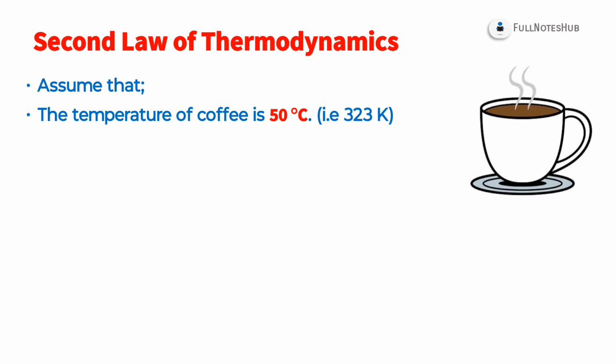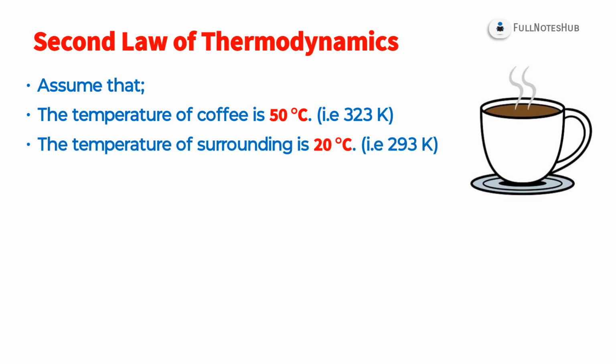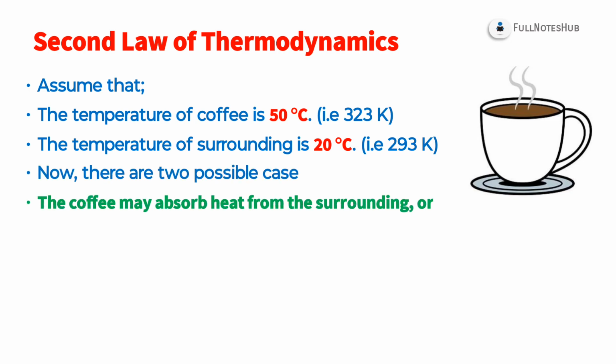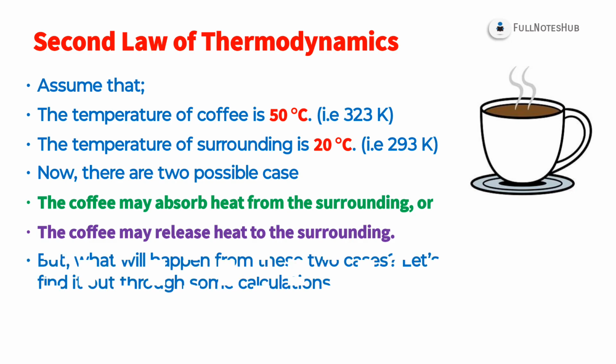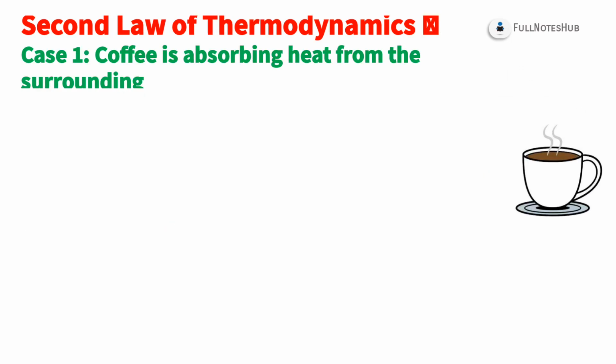Assume that the temperature of the coffee is 50 degrees Celsius. The temperature of the surrounding is 20 degrees Celsius. Now, there are two possible cases. The coffee may absorb heat from the surrounding, or the coffee may release heat to the surrounding. But what will happen in these two cases? Let's find out through some calculations.